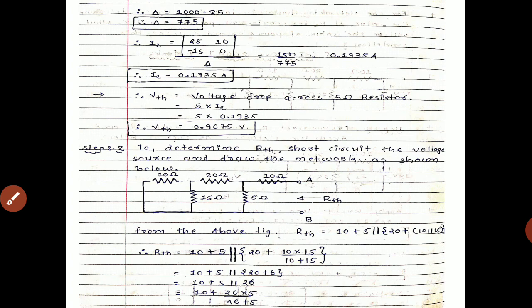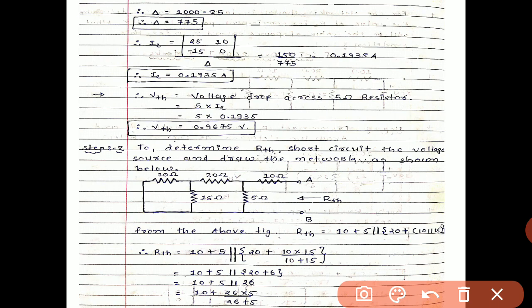So VTH equals 5 multiplied by I2, so 5 multiplied by 0.1935. So VTH equals 0.9675 volt.